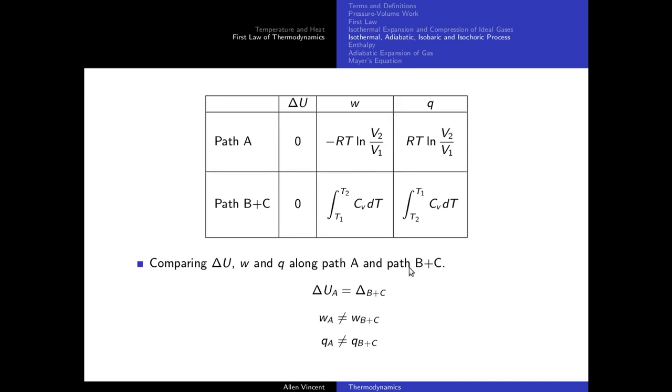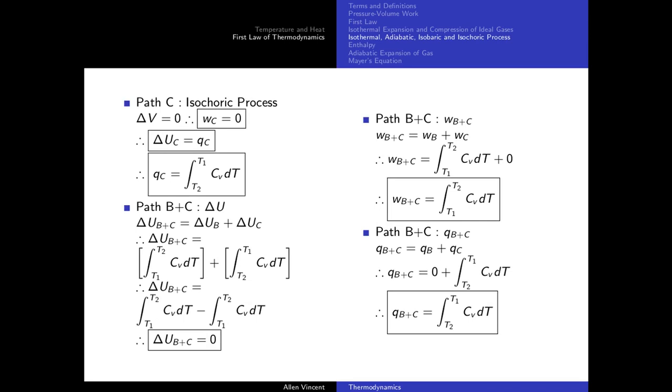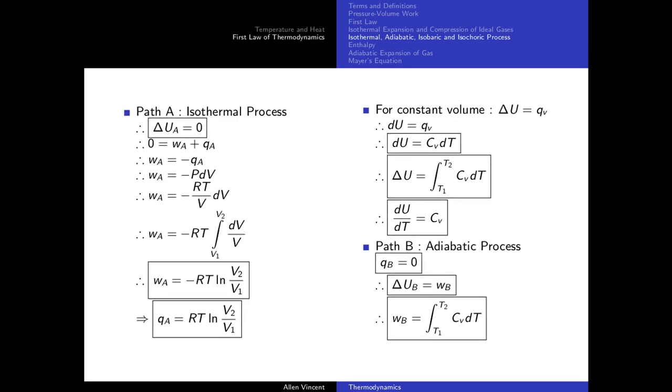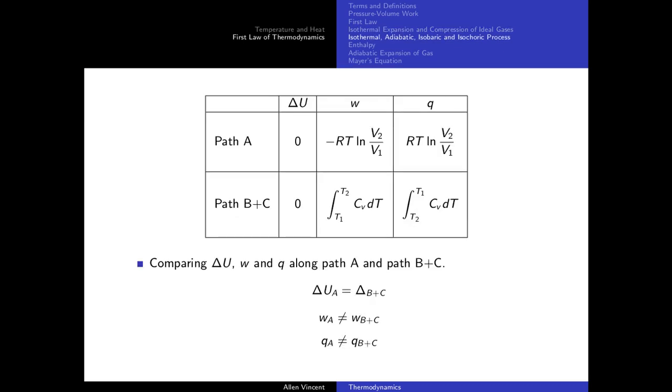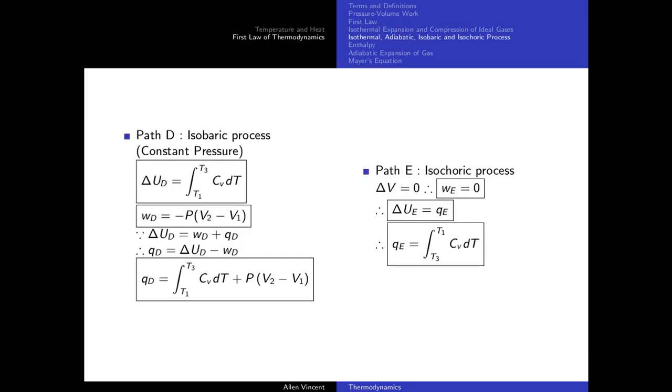Okay, so I hope you understood the idea that work and heat are path functions, and internal energy is a state function. So my whole idea was to prove to you that these are state and path functions, and in the meantime I taught this concept of isothermal, adiabatic, isochoric, isobaric process. Okay, so the same thing is being explained here for path D and E. So you can pause the video, take down this slide. I hope you've done that.